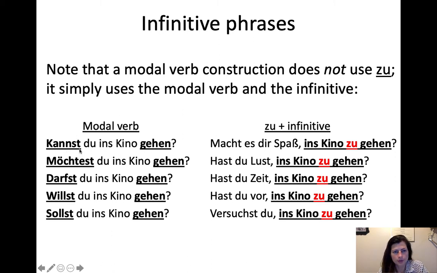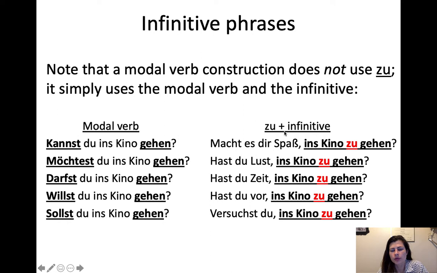So, kannst du ins Kino gehen? It's not like kannst du ins Kino zu gehen. There's no zu there. So, möchtest du ins Kino gehen? Would you like to go to the movie theater? Darfst du ins Kino gehen? Willst du ins Kino gehen? Sollst du ins Kino gehen? No zu involved with the modal verbs.